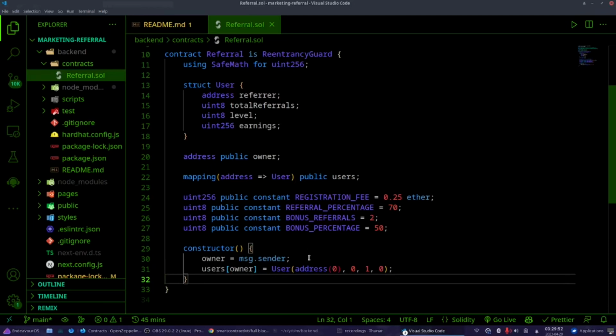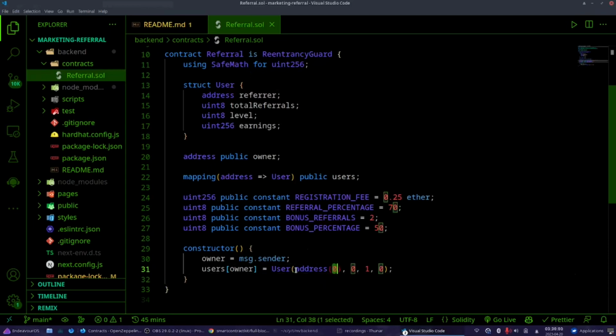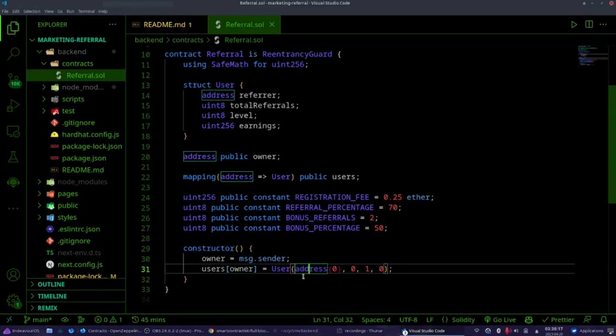We are creating a new user struct that does not have a referrer. I'm passing the address 0 as a referrer because this is the owner, the address that deploys the contract. Therefore, it doesn't have a referrer. So address 0 is a null address in Solidity. It's a special type of address, and this will be the only time that we'll use it.